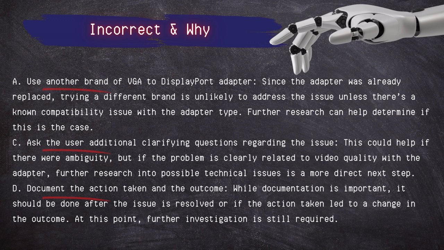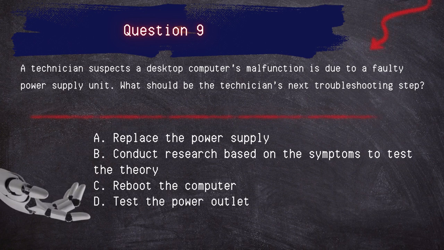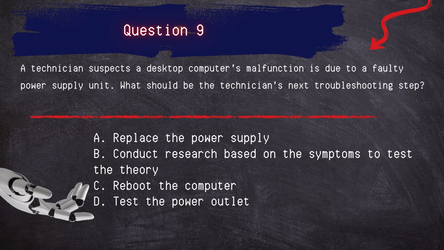Question 9. A technician suspects a desktop computer's malfunction is due to a faulty power supply unit. What should be the technician's next troubleshooting step? Replace the power supply. Conduct research based on the symptoms to test the theory. Reboot the computer. Test the power outlet.